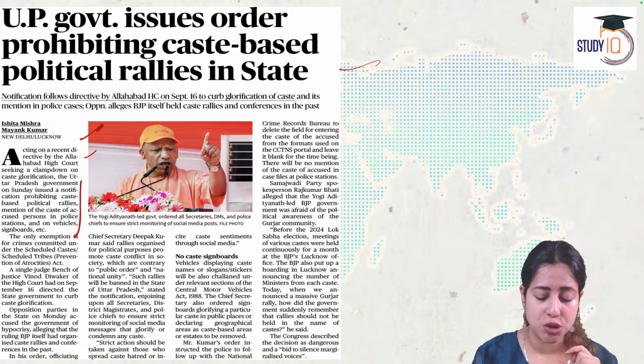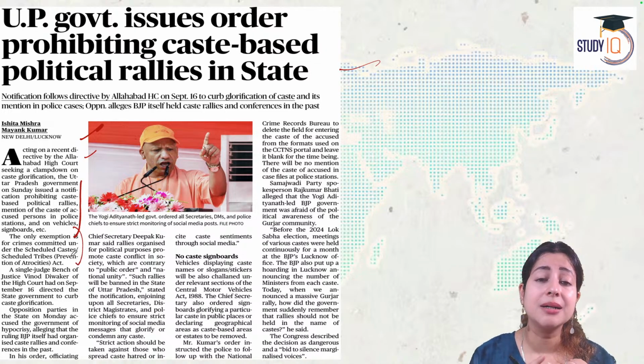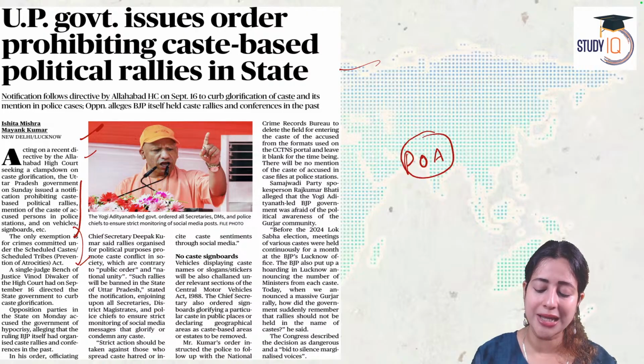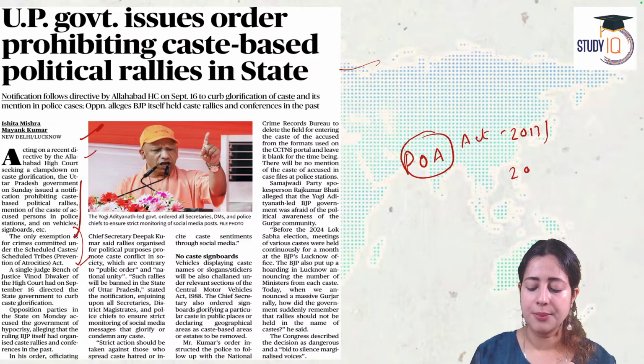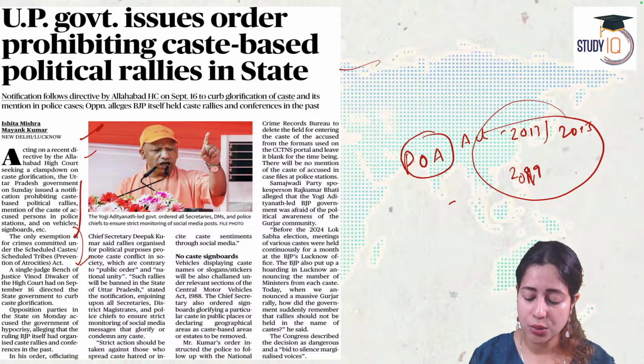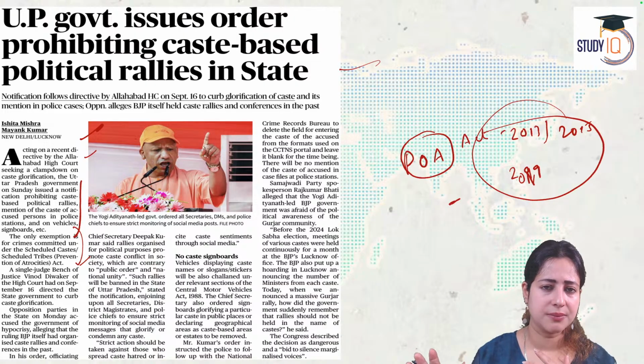The only exemption is when we are filing a complaint against a crime made on the basis of caste under the POA Act, the Scheduled Caste and Scheduled Tribe Prevention of Atrocities Act, amended in 2019. This is the only exception we are giving. Apart from that, unless there is caste-based violence and a court case is being filed, that's a different thing.